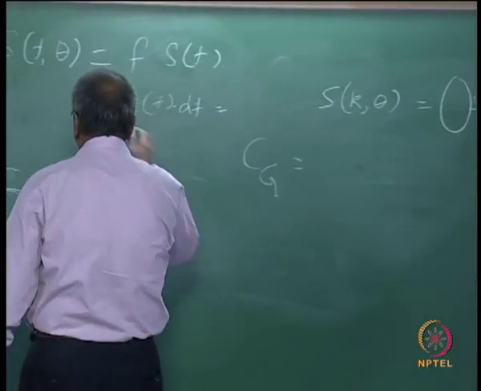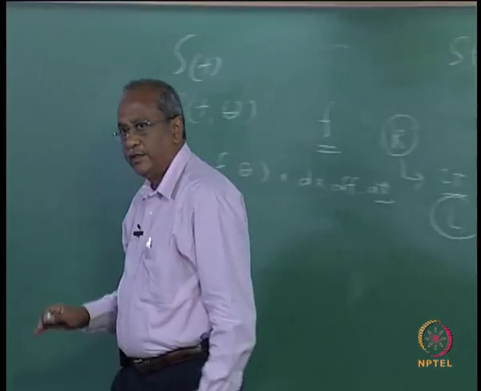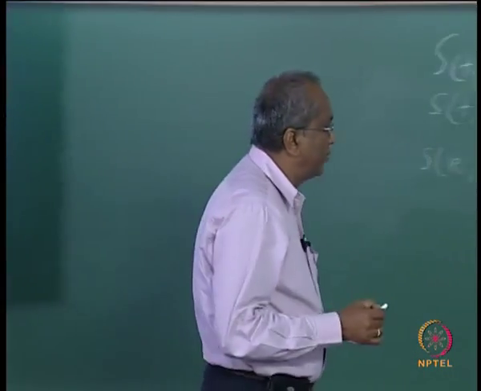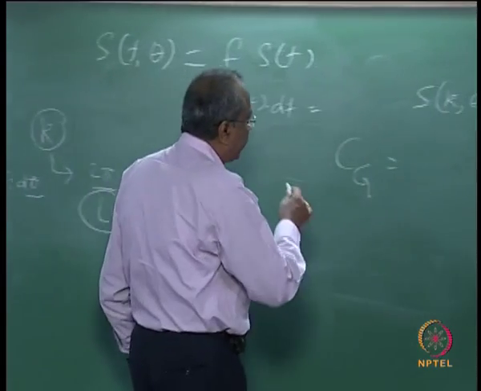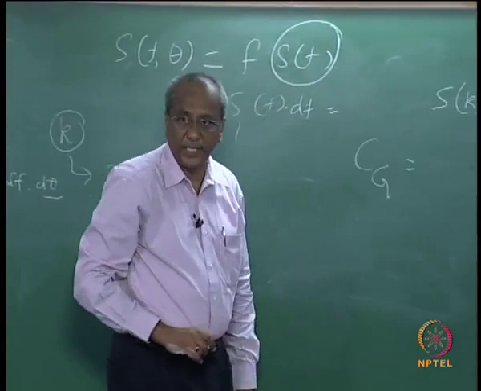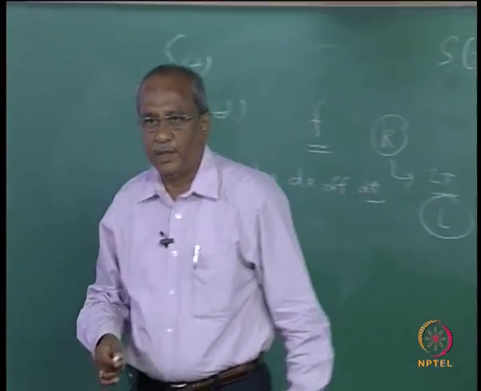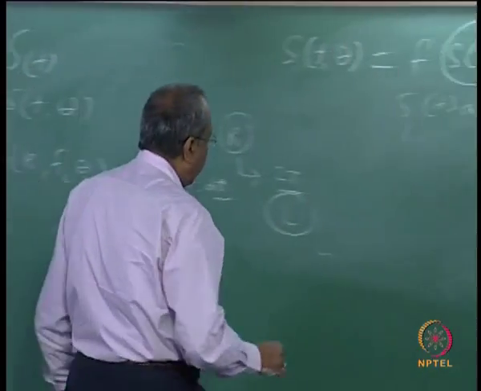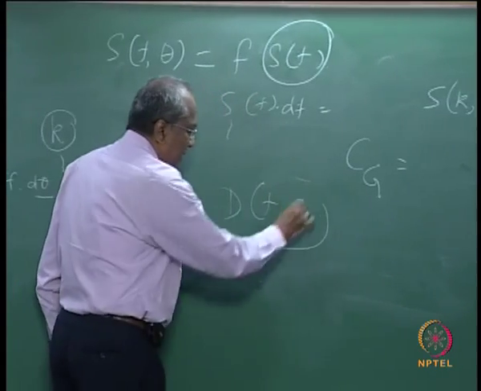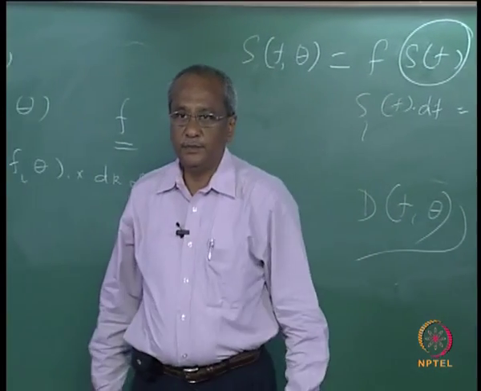So much we have talked about the directional spectrum, which has two factors. One is your spectral density, or the one dimensional spectrum, and the other parameter is your D of theta, which is the directional spread.